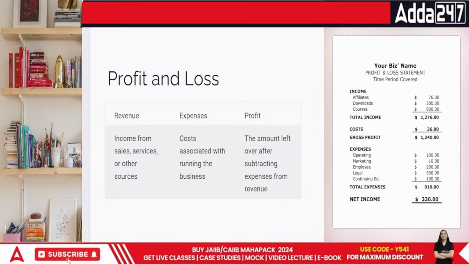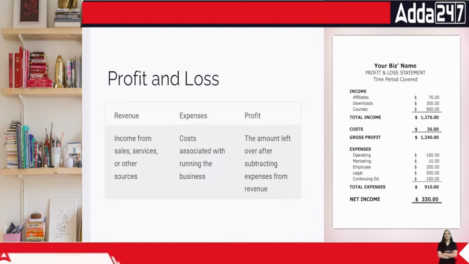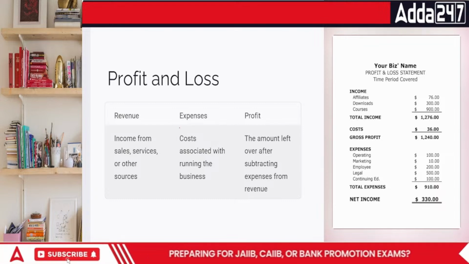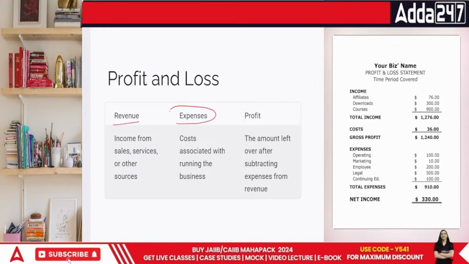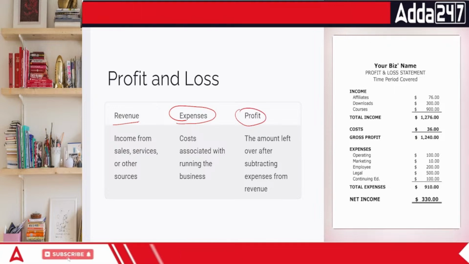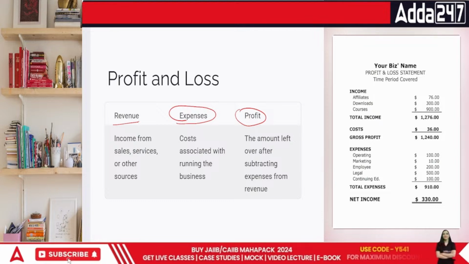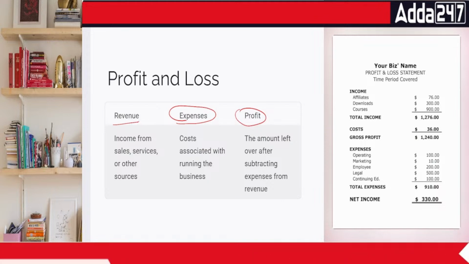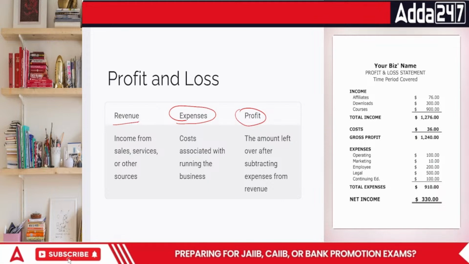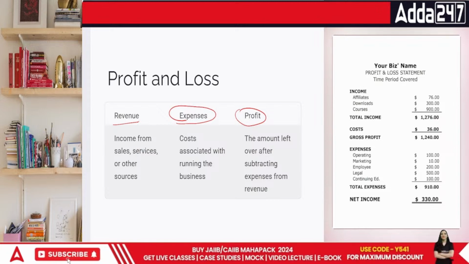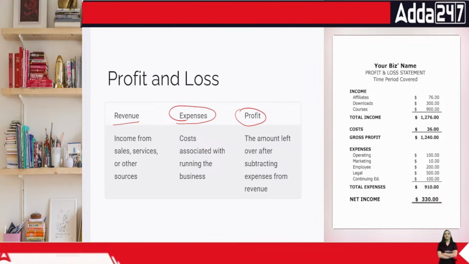See, the point is when we talk about profit and loss account, it talks about revenue. Revenue is the income that you earn in the business. Expenses means the money that you spend in the business. Profit is the money that you make out of the business. That is, income minus your expenses will give you the profit. Profit or loss. Actually, being optimistic, we'll always say there is a profit. Right? Let's now do some basic level numericals, basic level questions, everyone, right?